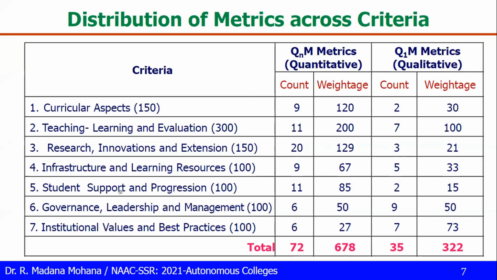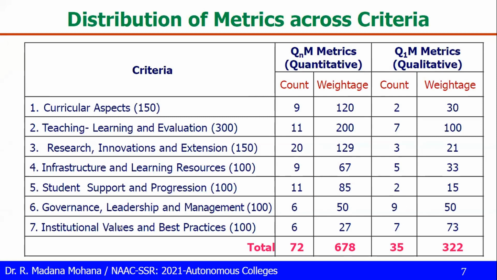Then criteria 5, student support and progression with 100 total weightage. So 11 quantitative metrics with 85 weightage. Then 2 qualitative metrics with 15 weightage. Then criteria 6, governance, leadership and management, overall weightage is 100. Then 6 quantitative metrics with 50 weightage, 9 qualitative metrics with 50 weightage.